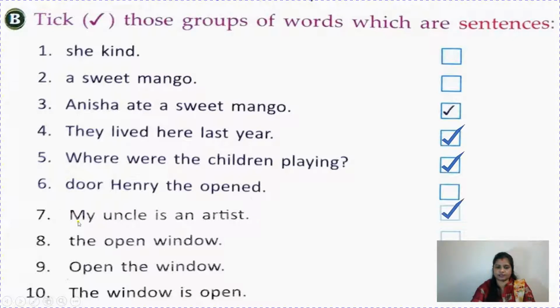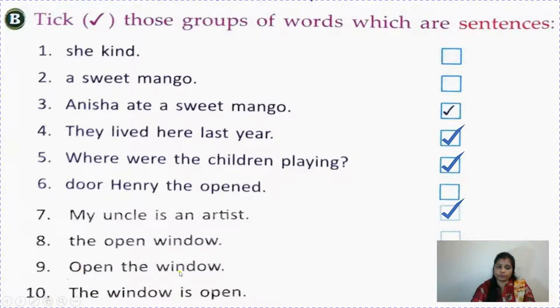So it's a sentence. "The open window." So children, we are understanding something, that we are talking about some open window. But what open window? It's not making any sense, and first letter is not capital also, so it's not a sentence. Number 9, "Open the window." See children, it's making some sense, begins with a capital letter, ends with a full stop. So it's a sentence.